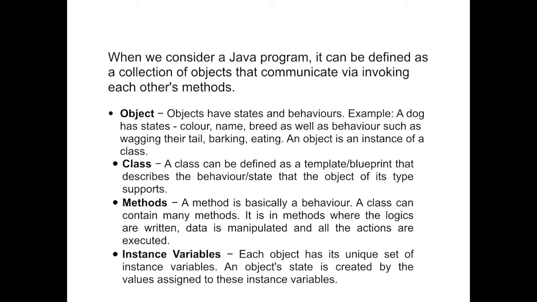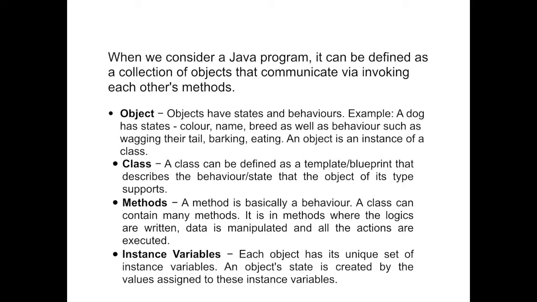Next are instance variables. Now what are variables? Firstly, variables are a quantity, a data set that is used to store and manipulate the data. We'll see when we code what are variables and different types of variables. So each object has its unique set of instance variables. By instance, you can refer that it is very much object specific, that is every object.